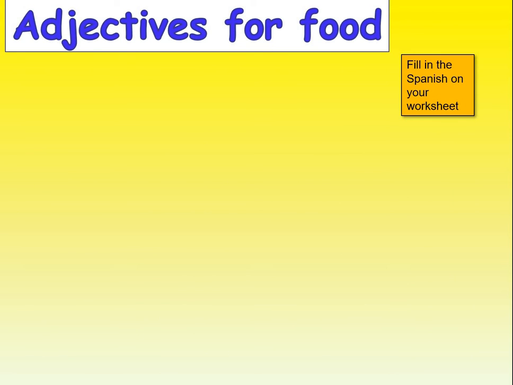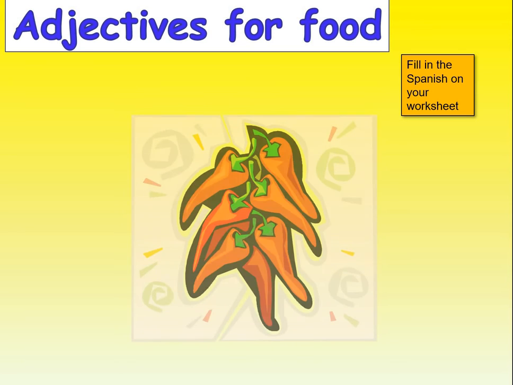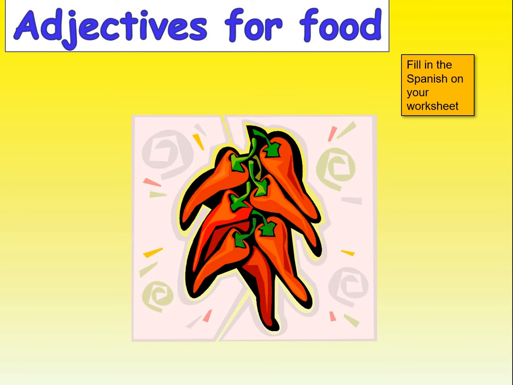Okay, so we've looked at some opinions of food, and now we're going to give our reasons for them. So there's a little area on your sheet which says adjectives for food, and you've just got the English. What you're now going to do is listen carefully, because they're not in the same order on your sheet. You are going to fill in the Spanish. So we're starting with the word for spicy. So if the Spanish like to eat a lot of chilies and spicy food, in Spanish that is picante. So on your worksheet, find spicy, and next to it, please type in picante.